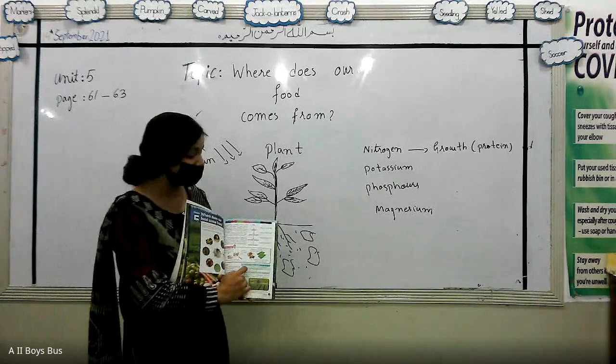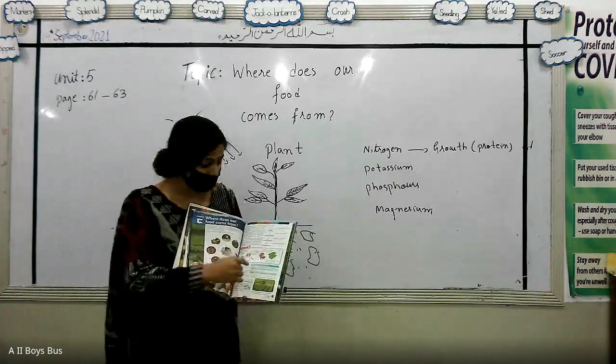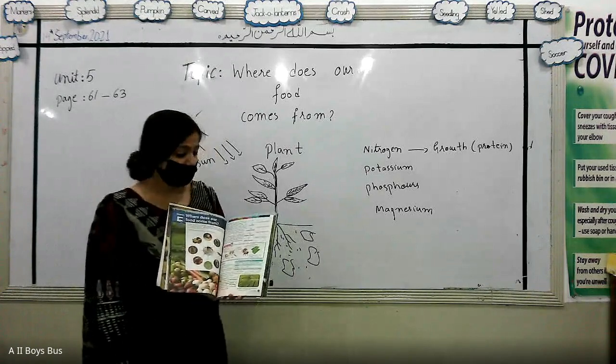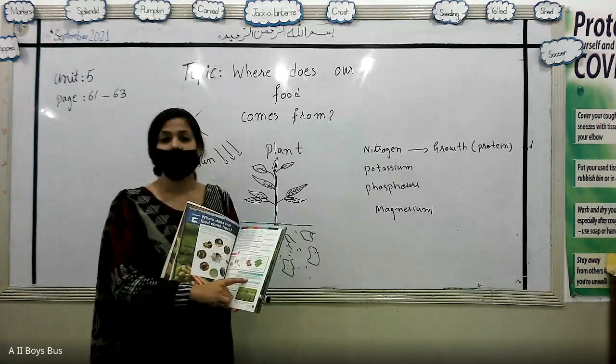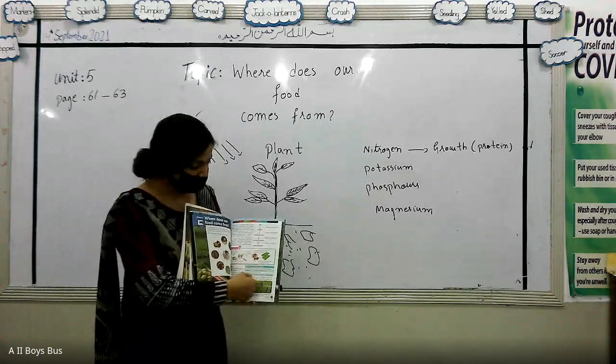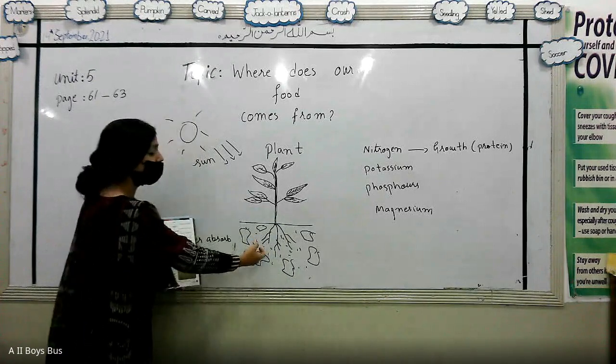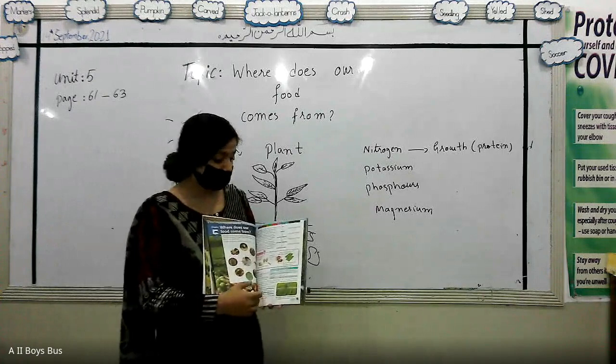Potassium is responsible for the making of flowers and fruit. If a plant is deficient in potassium, there will be no flower making, and if there is no flower making, no fruit will be formed. Phosphorus is involved in making roots. If we have phosphorus, then the plants have strong roots.